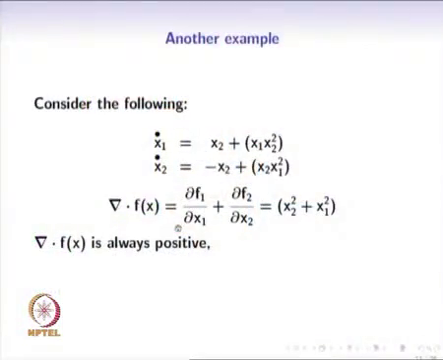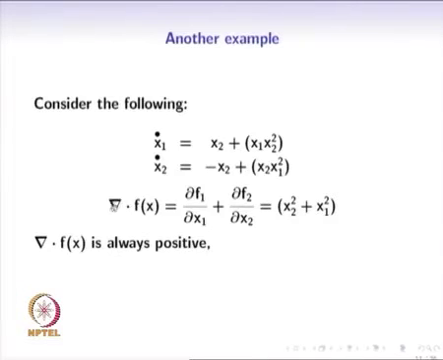Now let us take some other examples of dynamical systems and check whether there are periodic orbits or not. So consider this example, in which x1 dot equals x2 plus x1 times x2 square, and x2 dot is equal to minus x2 plus x2 times x1 square. So we differentiate the first. In order to use the Bendixson criteria, this particular quantity that we need to evaluate is nothing but the divergence of f.